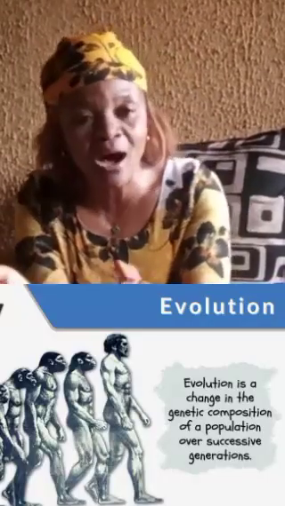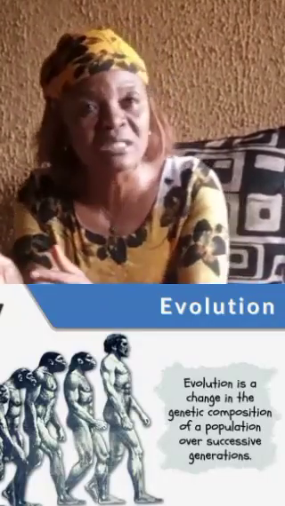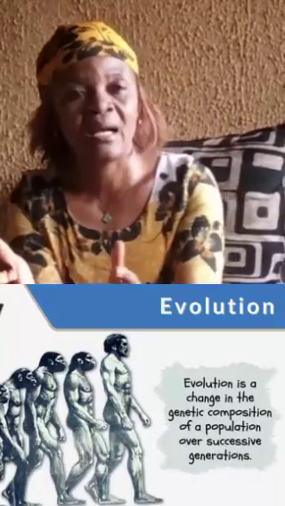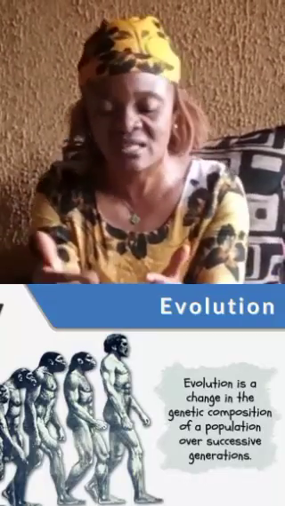So it explains how species adapt to their new environments and how new species come up from common ancestors. That is what evolution is.